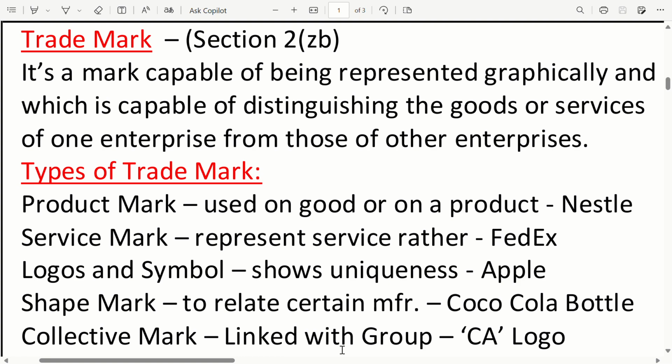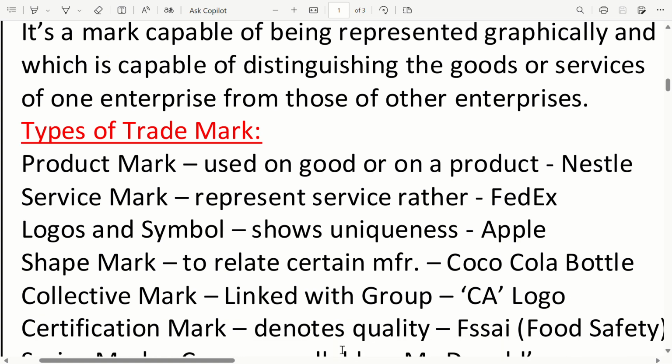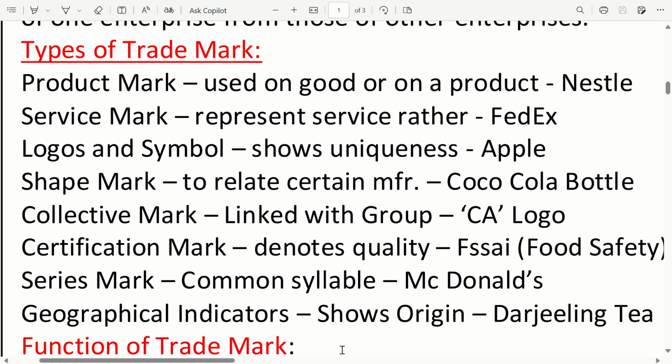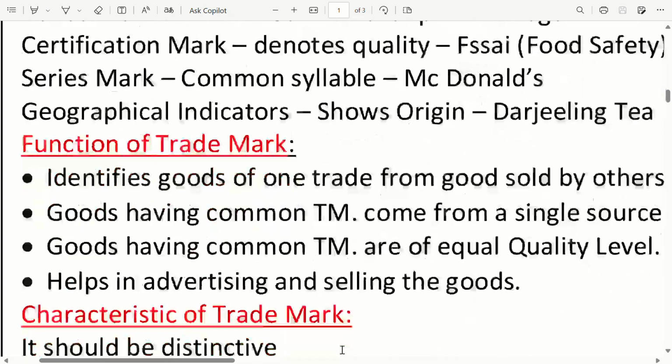for example, the Coca-Cola bottle. Collective mark: it is linked with a group, for example, the CA logo. Certification mark: it denotes quality, for example, FSSAI, which deals with food safety. Series marks: a common syllable, for example, McDonald's. Geographical indications: they show the origin, for example, Darjeeling tea.